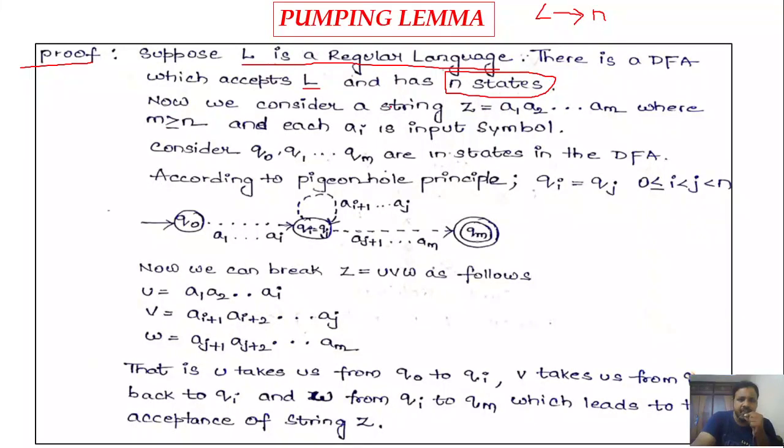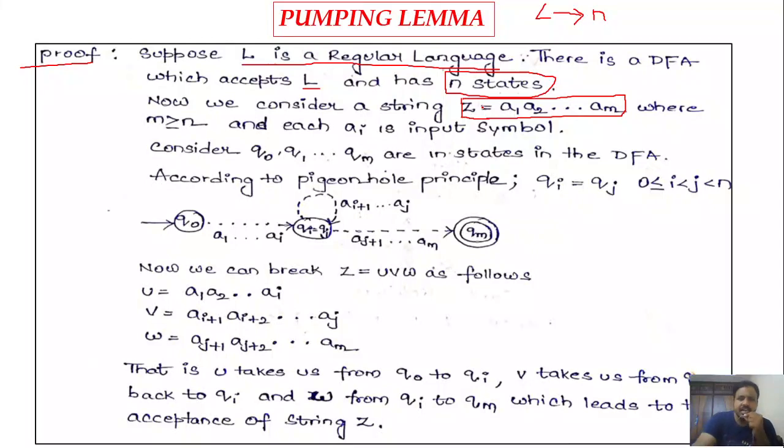Now we consider a string. Here we are considering the string as z, which belongs to the given regular language L. And what is a string consisting of? It consists of a sequence of terminals, right?